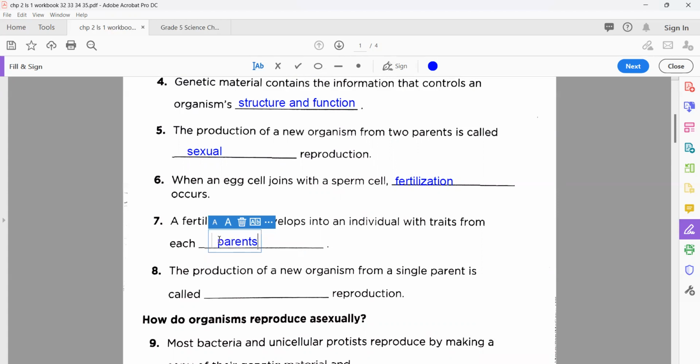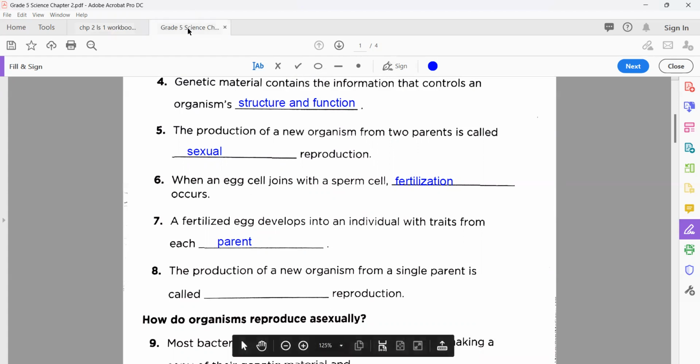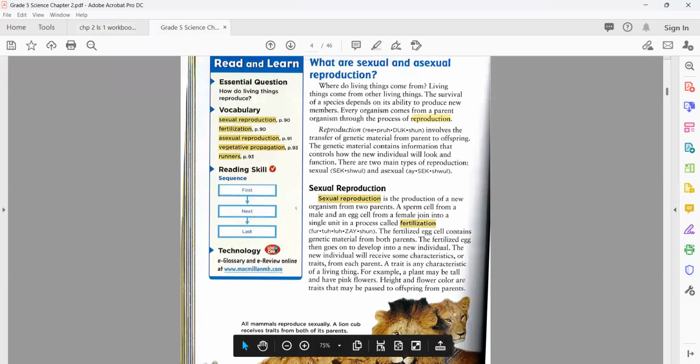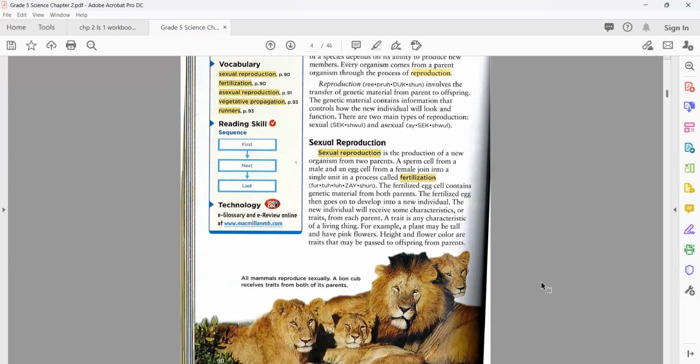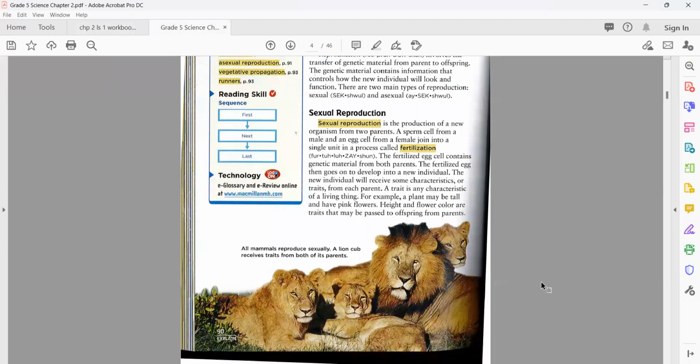Okay, excellent, my dear. Parent, not S. P-A-R-E-N-T. Okay, number 8. The production of a new organism from a single parent. Now, see this statement. After doing this, we move a little bit next. We learned about sexual.